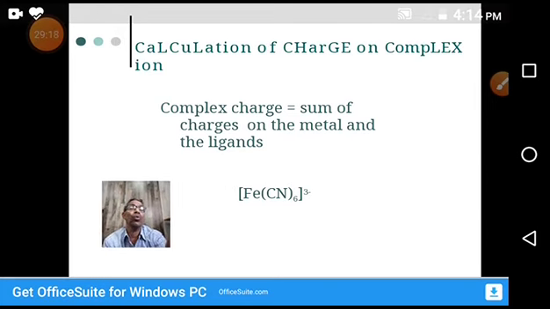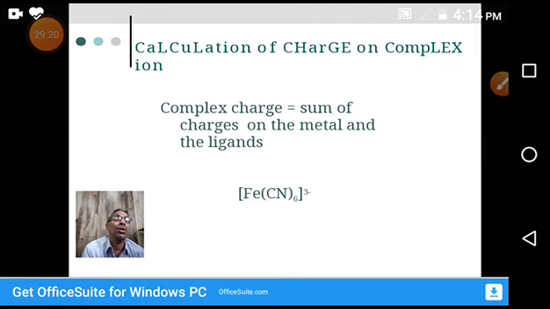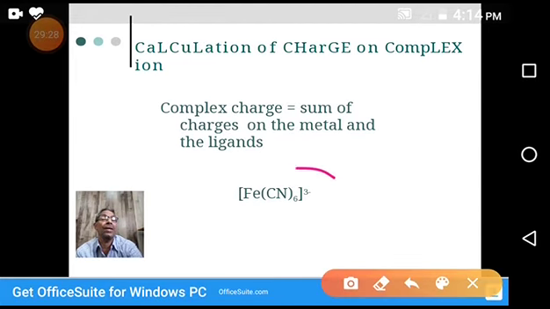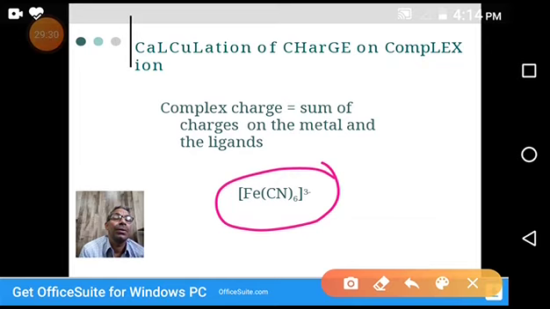Okay, how to calculate this charge? Charge of the complex is equal to the sum of the charges on the metal and ligands. For example, if you see this example, it is a complex ion. A coordination compound is made up of a cation and an anion. It's an anion, that's why it is called an anionic complex. In this anionic complex, the charge over the complex square bracket is given as 3 minus. That means this 3 is a sum. How did it come? It is a sum of the central metal atom iron and all the cyanide ion charges.